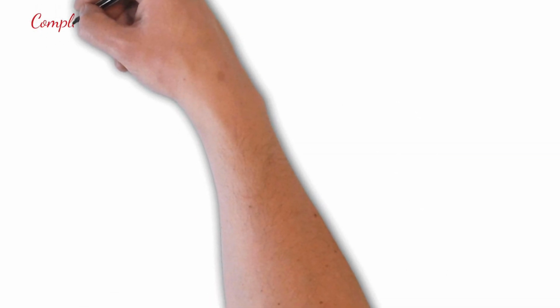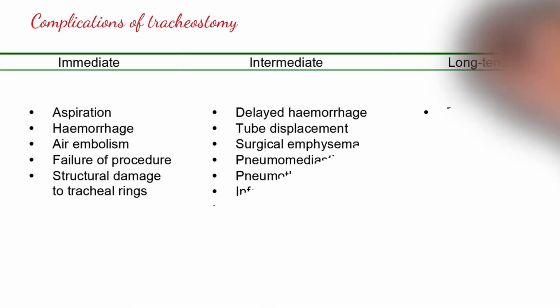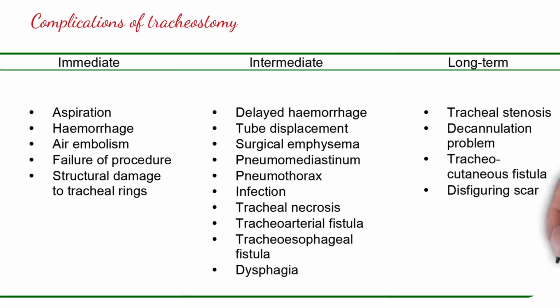Now friends, come the complications of the tracheostomy. The complications can be divided into immediate, intermediate and long-term complications. The immediate complications are hemorrhage, air embolism, and surgical damage to the tracheal rings. In the intermediate group, there can be delayed hemorrhage, displacement of the tube, surgical emphysema, pneumothorax, pneumomediastinum, infection, tracheoarterial fistula, tracheal necrosis, and dysphagia. And in the long term, complications include stenosis of the trachea, decannulation problems, tracheocutaneous fistula, and scar. These complications do happen and should be taken care of.